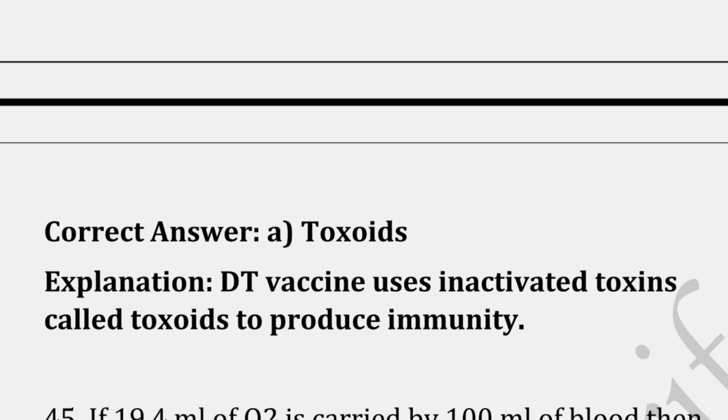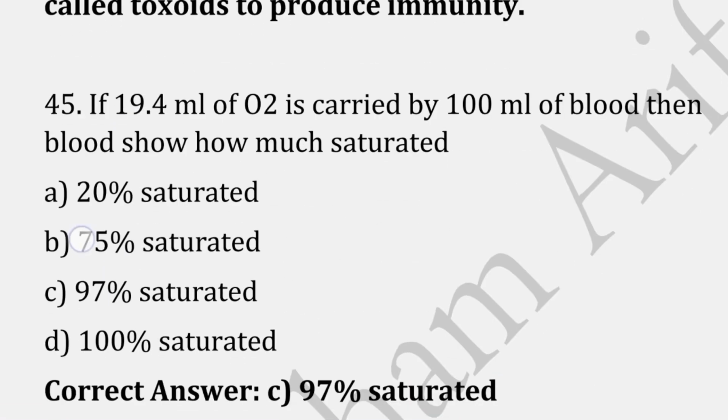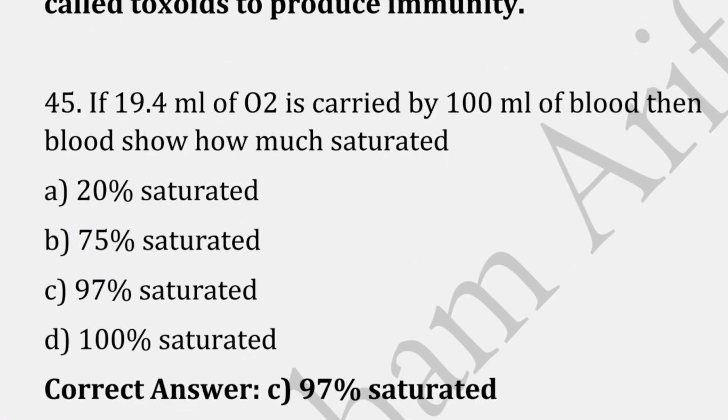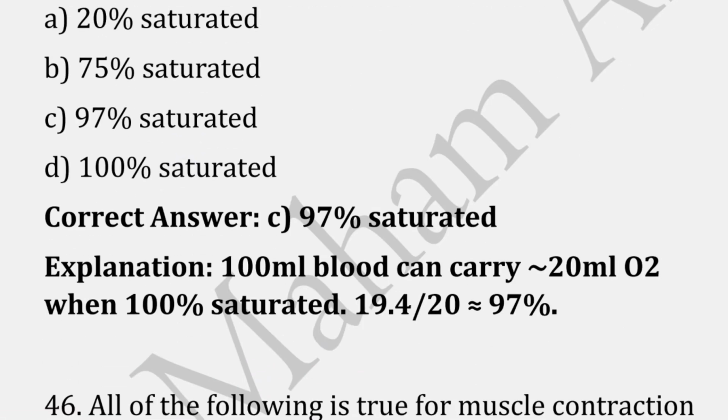If 19.4 ml of oxygen is carried by 100 ml of blood, then how much saturated is the blood? The correct answer is option C, that is 97% saturated, because 100 ml of blood can carry 20 ml of oxygen when 100% saturated.